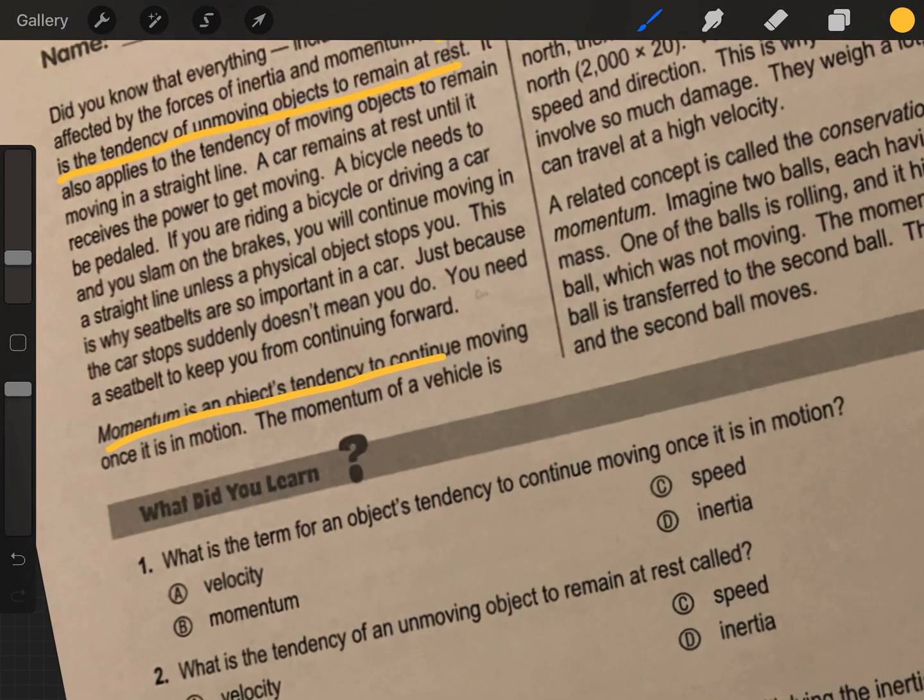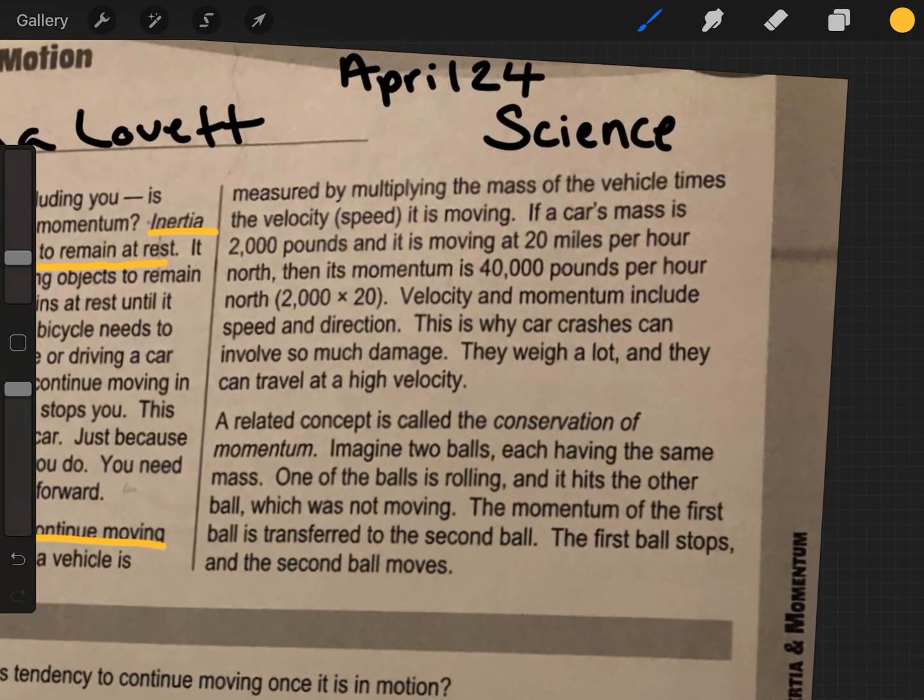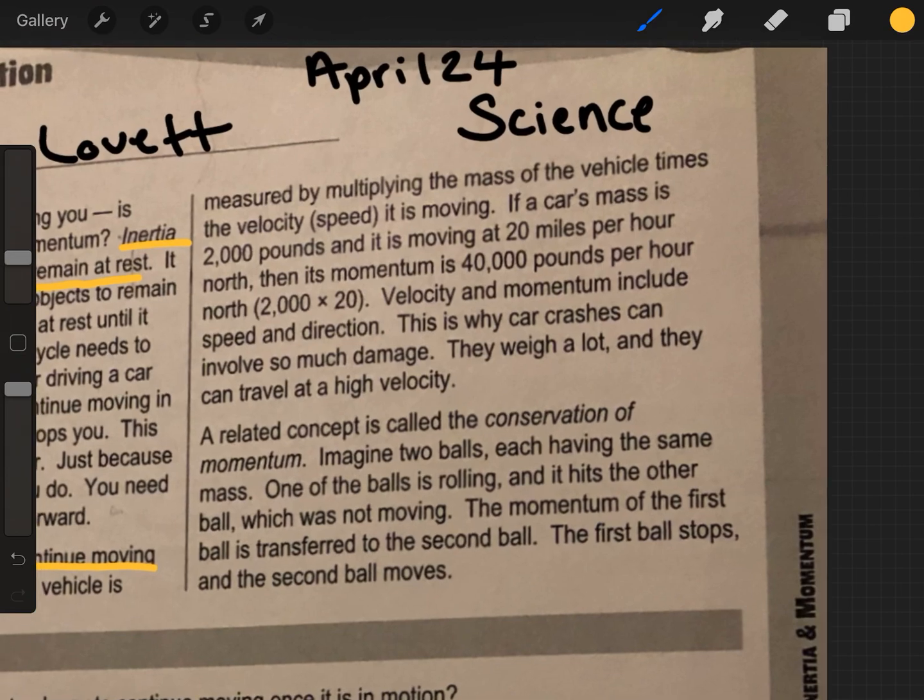Momentum is an object's tendency to continue moving once it is in motion. The momentum of a vehicle is measured by multiplying the mass of the vehicle times the velocity, the speed it is moving. If a car's mass is 2,000 pounds and it is moving at 20 miles per hour north, then its momentum is 40,000 pounds per hour north. That's 2,000 times 20. Velocity and momentum include speed and direction. This is why car crashes can involve so much damage. They weigh a lot, and they can travel at a high velocity.